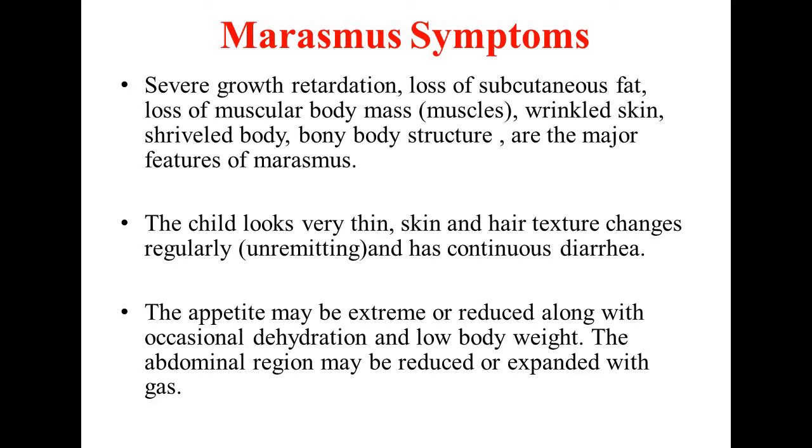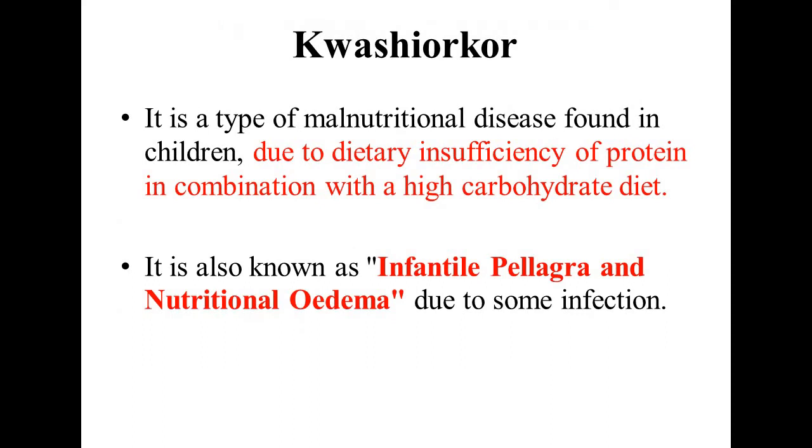The appetite may be extreme or reduced along with occasional dehydration. Means either the child is a voracious feeder if the appetite is more, or it may reduce and the child refuses to take food. It leads again to a dehydration condition, low body weight condition. The abdominal region may be reduced or expanded. It shows a protuberance-like structure with a particular elevated portion on the umbilical portion, which is on the expanded belly portion. That is, the belly portion is with gas.